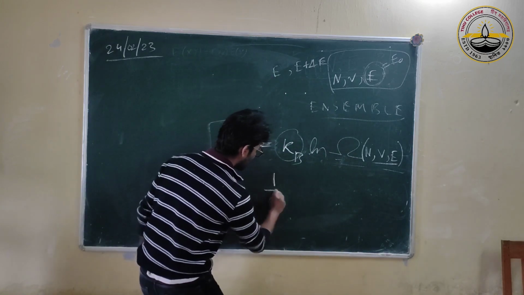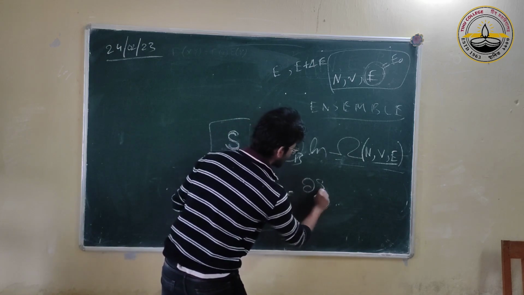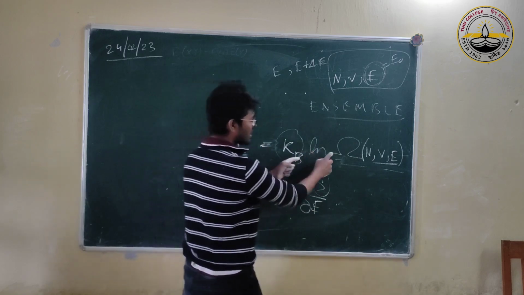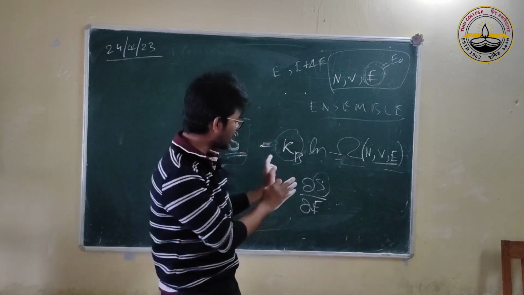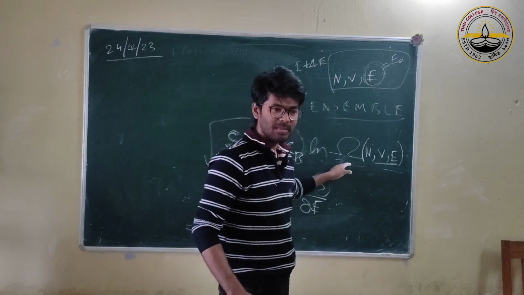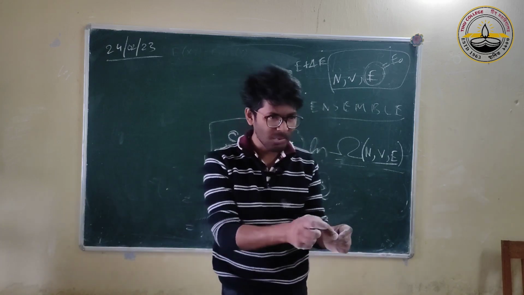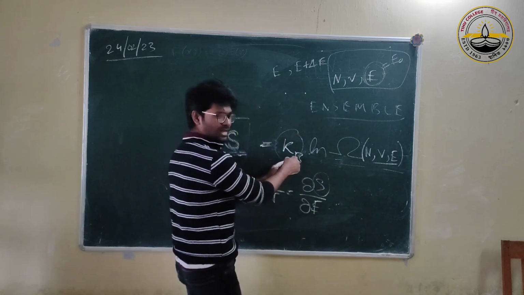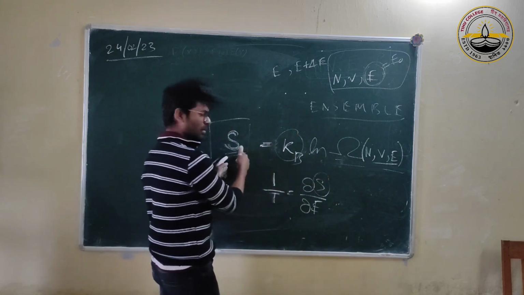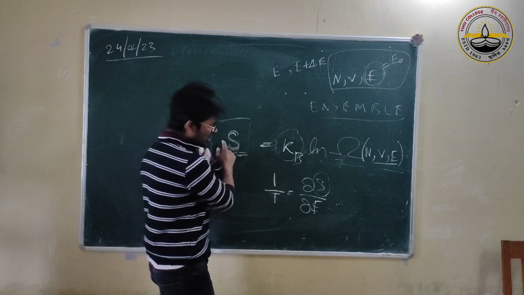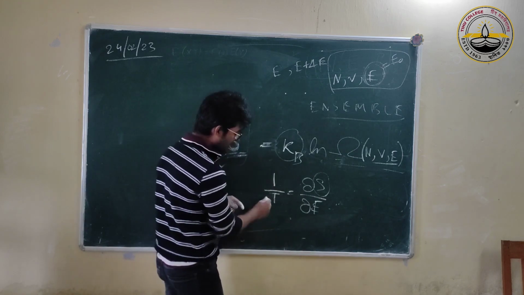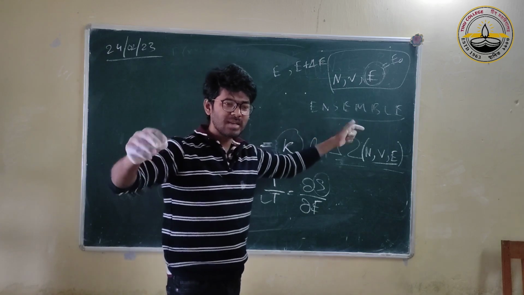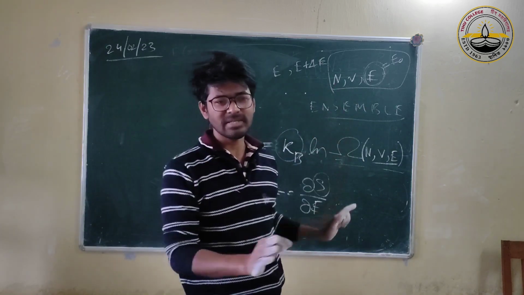Temperature will come from this: 1/T is given by del S by del E. To get del S, first we just count. Just look at this. This is a counting problem. We count how many copies there are, 1, 2, 3, 4, take the log of these counts and multiply by k, and that is our thermodynamic entropy. Once we get that, we take del S by del E and get the temperature. Then even pV equal to nkT will come out, and all of thermodynamics follows.